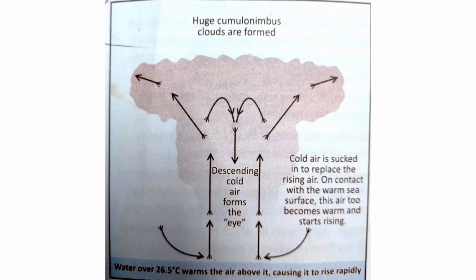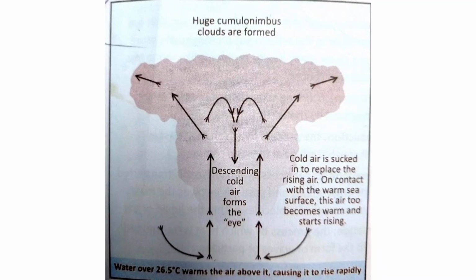Cyclonic rainfall. This type of rainfall occurs when warm air is forced to rise up by a body of cold air. We can see this type of rainfall in both tropical areas and temperate areas. In tropical areas, cyclonic rainfall is associated with intense storms, and we call them cyclones.